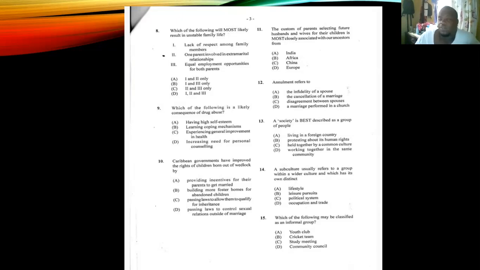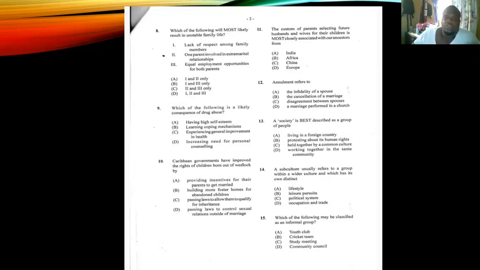Equal employment opportunities for both parents, can that cause conflict? More than likely, no. Even if it does, small reason why it would cause conflict. So the answer is I and I. So the answer for number 8 is A, I and I only.